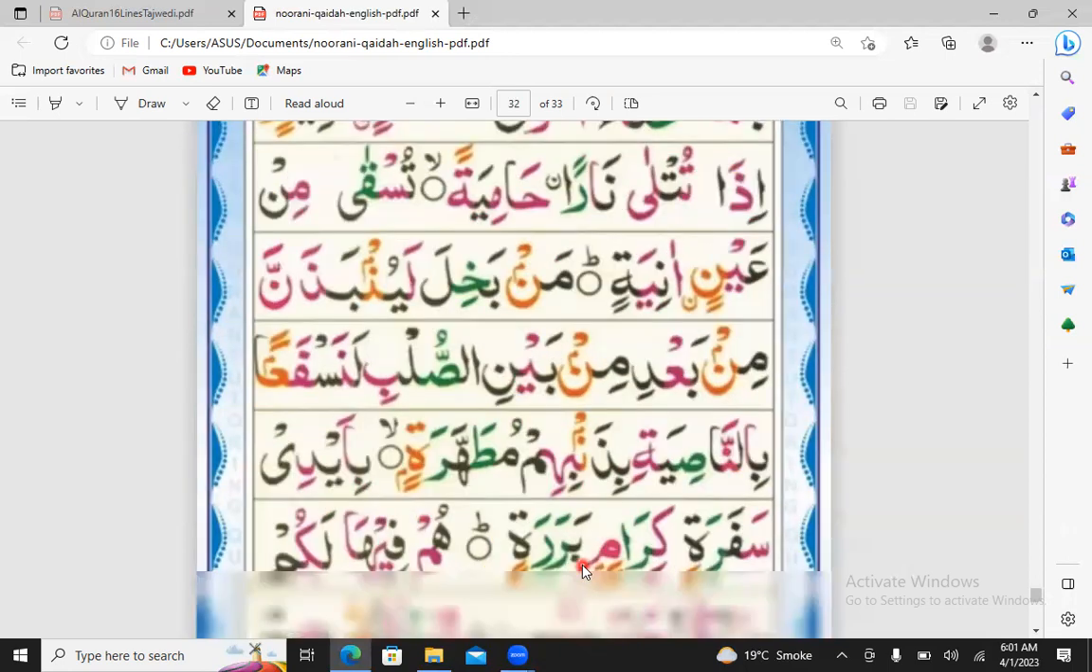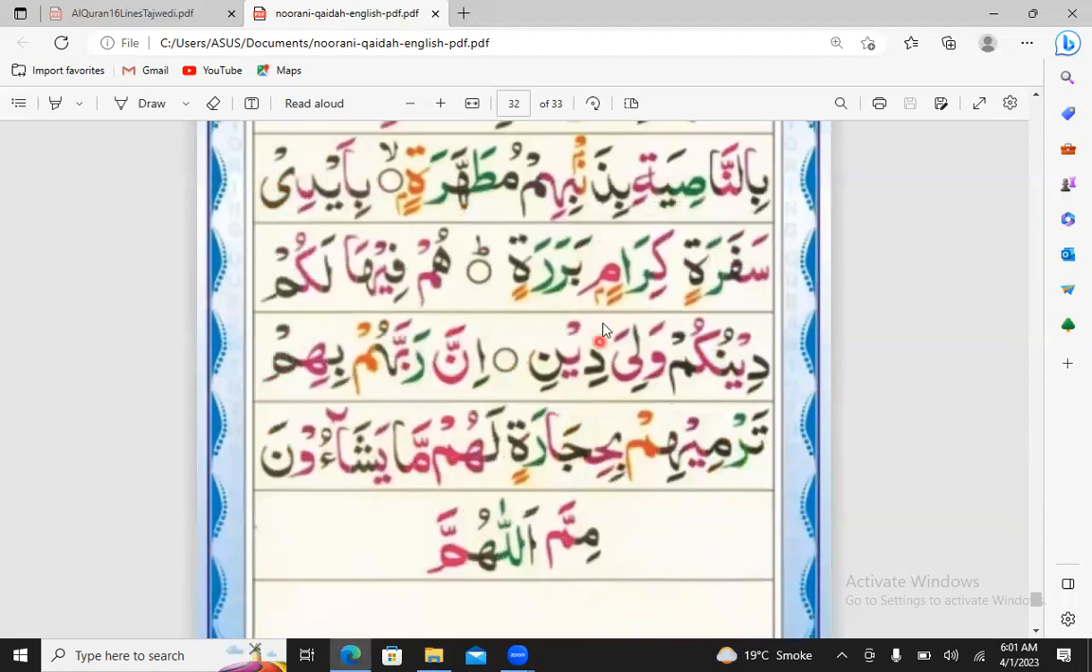Okay. Kiram barara. I am not saying min. I am saying mim because ba comes. So we convert the min sound into the meem sound. Okay, with the meem. Kiram.